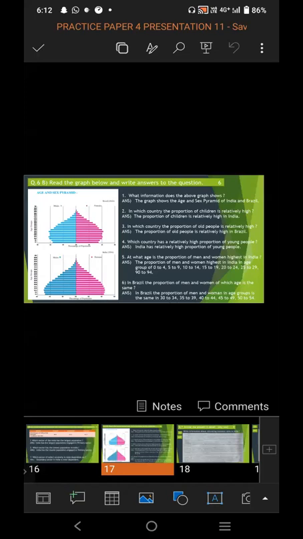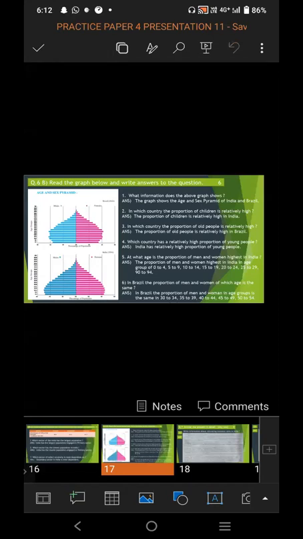In which country is the proportion of old people relatively high? The proportion of old people is relatively high in Brazil. Question 4. Which country has a relatively high proportion of young people? The answer is India has a relatively high proportion of young people. Fifth question, at what age is the proportion of men and women highest in India? The proportion of men and women is highest in India in the age groups of